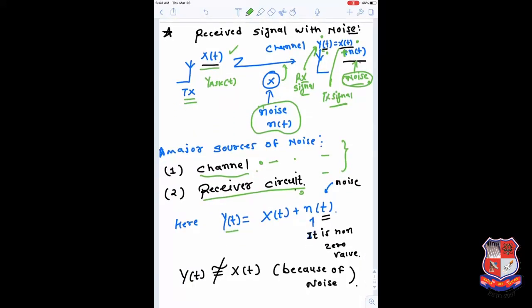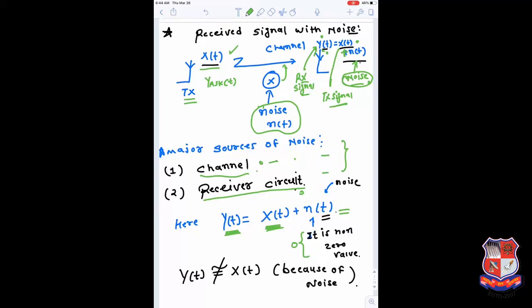So finally, your receive signal y of t is your input signal plus the noise component n of t. If you are lucky enough and you are getting the signal without noise, there is an assumption that the channel is totally noiseless, and whatever components you are using at the receiver side are also not producing any noise. So if this component is 0, then you are lucky enough, your receive signal is similar to your transmitted signal